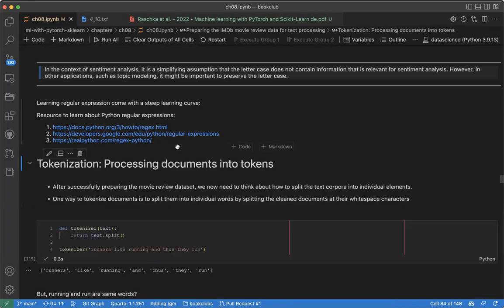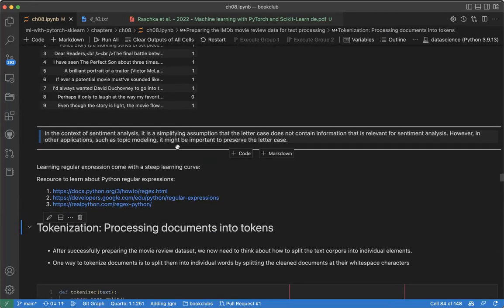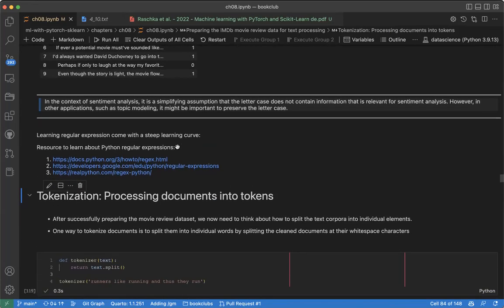Now we have discussed that we want to train a machine learning model to do sentiment classification, but we need to prepare the data first in the best possible way so that the model can do a good job.